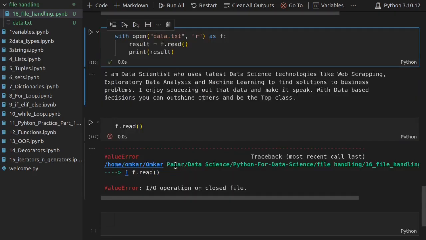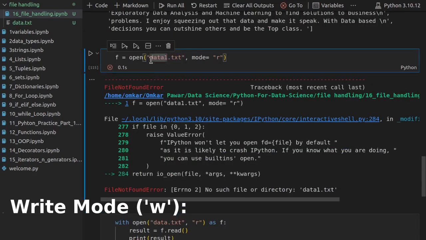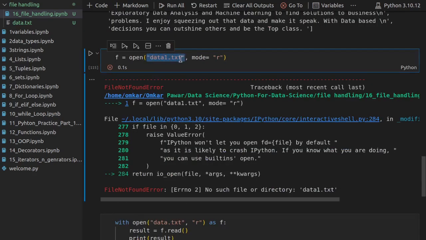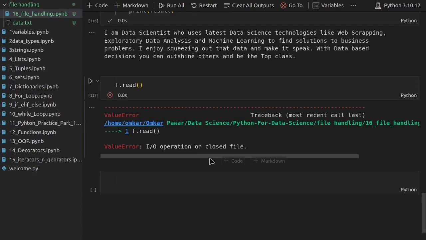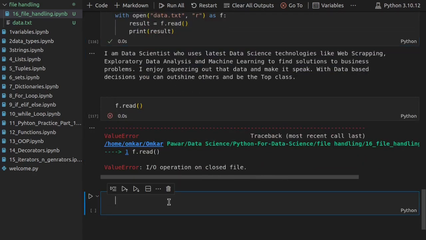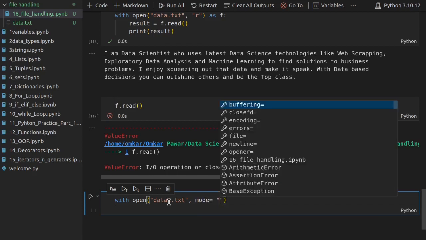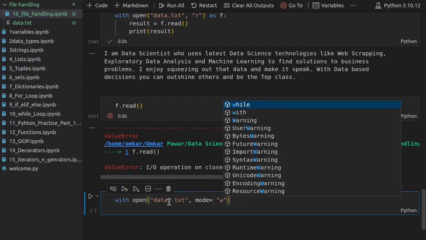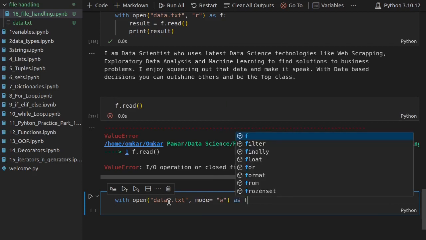Now let us see how we can write. At this point we tried to read a file which did not exist, so now we will try to create our file. To create our file, from now on we will use this syntax with open, which is more convenient for us. I will add the file name here and open that file with the write mode, W, that means writing mode, as f.